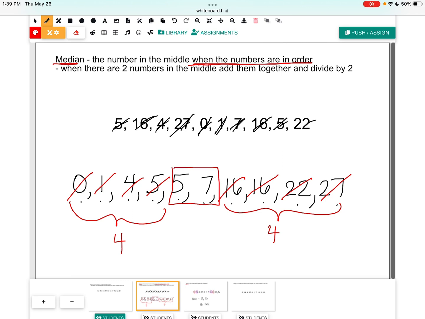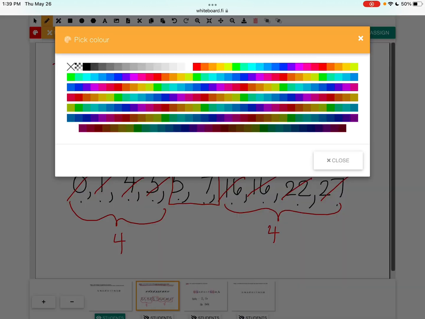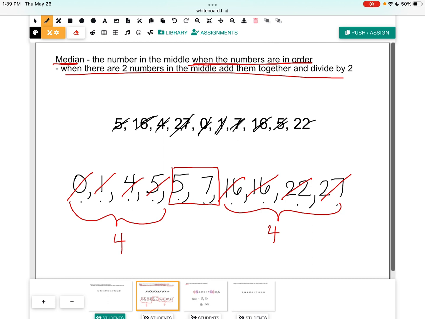In this situation, we have 2 numbers that are in the middle. And so when that happens, we need to add them together and divide by 2. So for me to find the median, I'm going to take my 5 and my 7. I'm going to add them together to get 12. Divide it by 2 and that gets me 6.